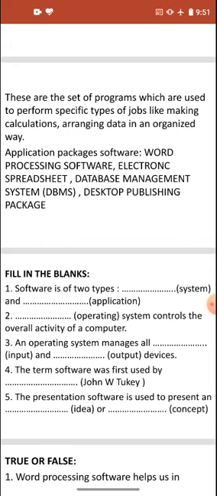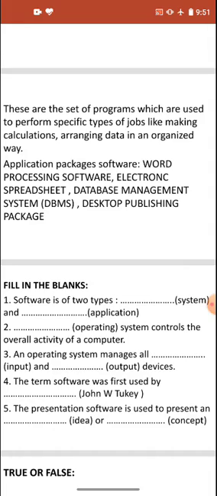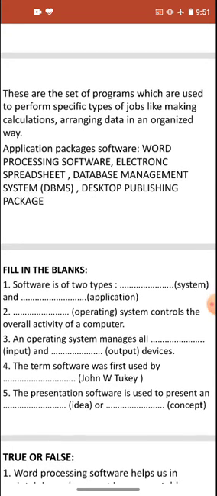Input devices like keyboard and mouse all come under input devices. So all the input devices are managed by the operating system, and the output devices like monitor and printer are also managed by the operating system.